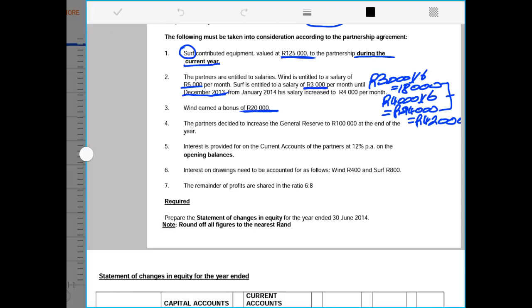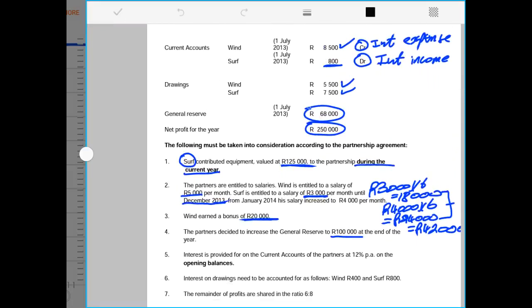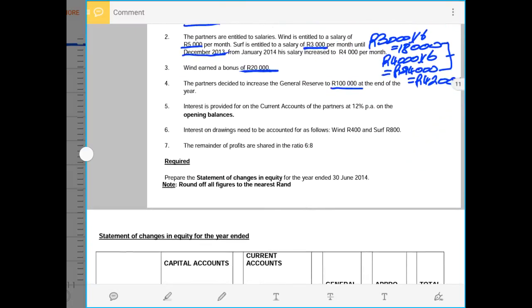And number 4, we are told that the partners decided to increase the general reserve to 100,000 rands at the end of the year. Remember, general reserve had an opening balance of 68,000 rands. So now it was increased to 100,000 rands. It means it went up by 32,000 rands. If you say 100,000 rands minus 68,000 rands, we get 32,000 rands. This is the amount that must be recorded, because it went up by 32,000 rands from 68,000 rands to 100,000 rands. Just take note of that.